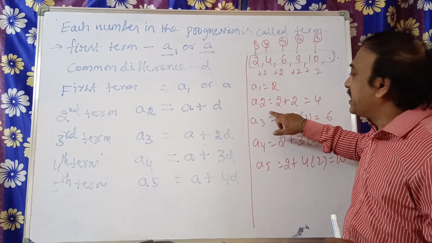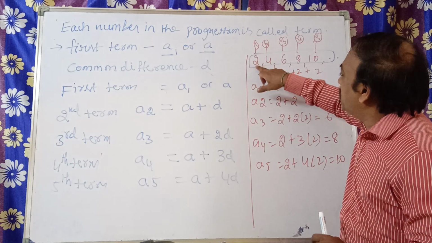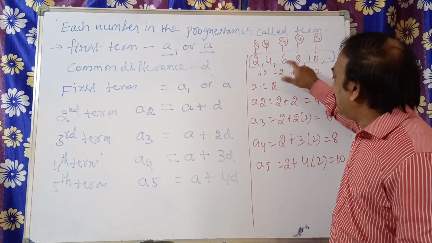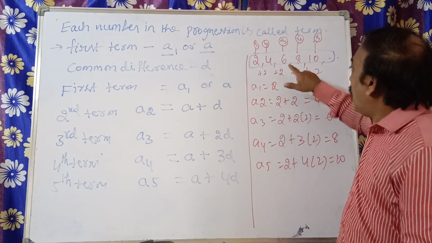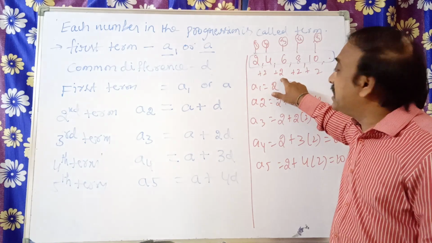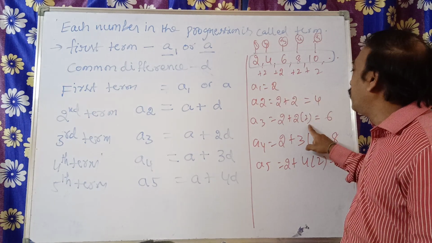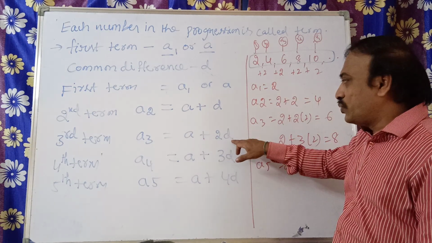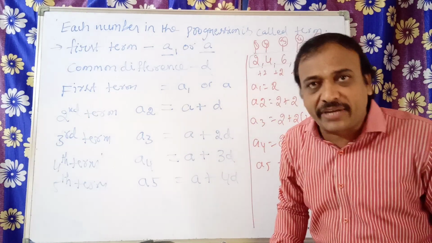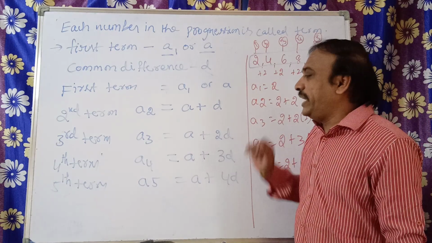To get the second term, the first term is 2, 2 plus 2 is equal to 4. Now to get the third term, 2 plus, how many times are we adding the difference here? 2 times we are adding the difference. That's why 2 into 2, 6. So A plus 2D. 2 times we are adding the fixed value which is called the common difference. So A plus 2D.